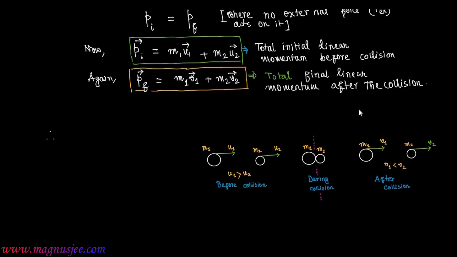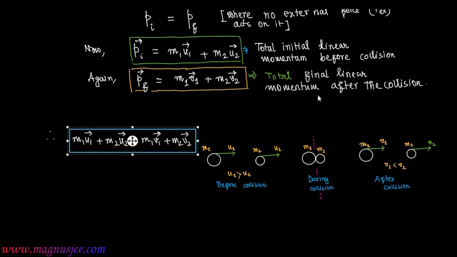So we get vector pi and vector pf. Therefore we can write m1 vector u1 plus m2 vector u2 is equal to m1 vector v1 plus m2 vector v2.